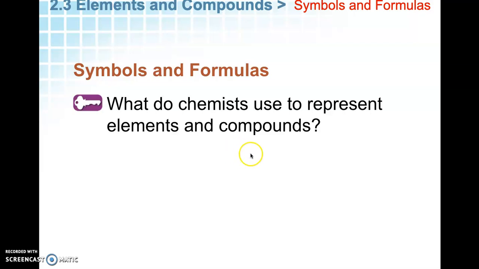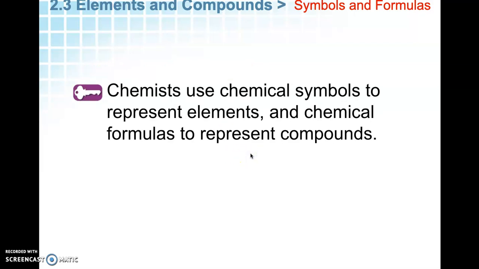What do chemists use to represent elements and compounds? Chemists use chemical symbols to represent elements, and chemical formulas to represent compounds. And this is something we're going to spend quite a bit of time on this semester.